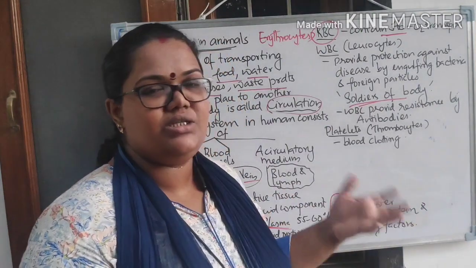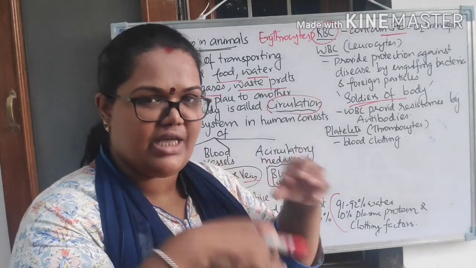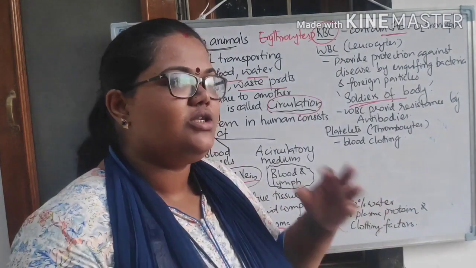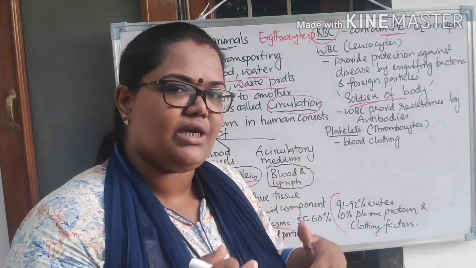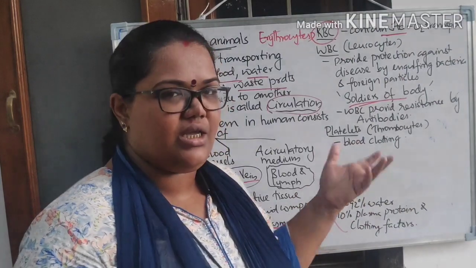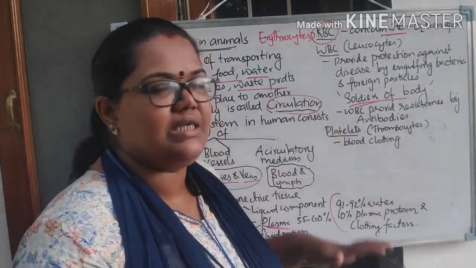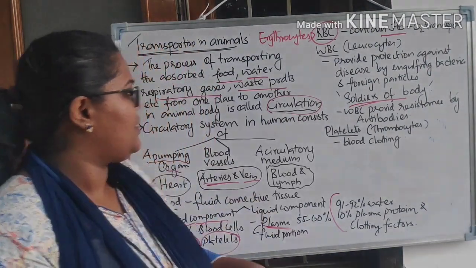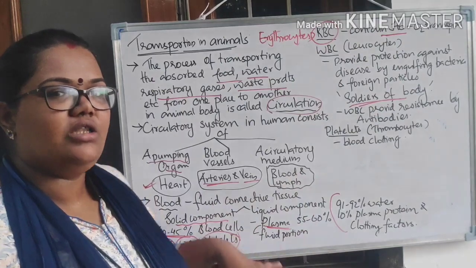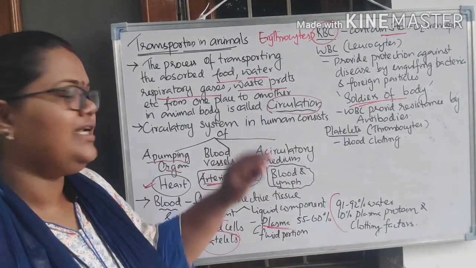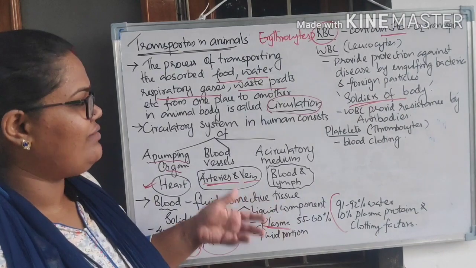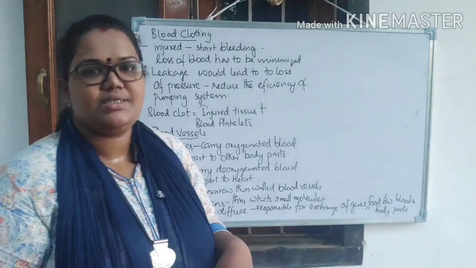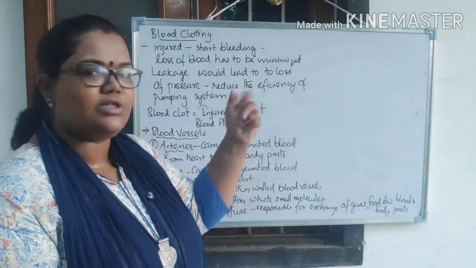So what is it actually doing? The platelets go to whichever wound there is and make a mesh, like a web, and it will make a clot there so that the inner blood will be protected and will not flow out. So the blood clotting, right? Who is responsible for that? The platelets are responsible for this process, right? So here we have discussed the different types of blood cells in somewhat detail. Not in detail, you have enough classes in higher classes, where you will go into detail. So we have discussed that the platelets are responsible for blood clotting, right?